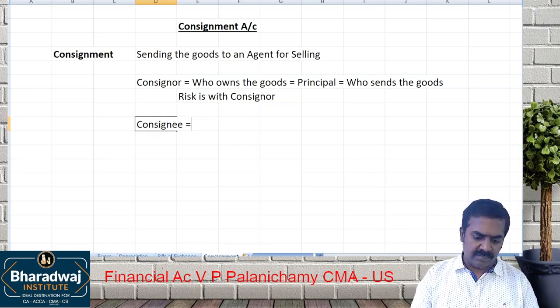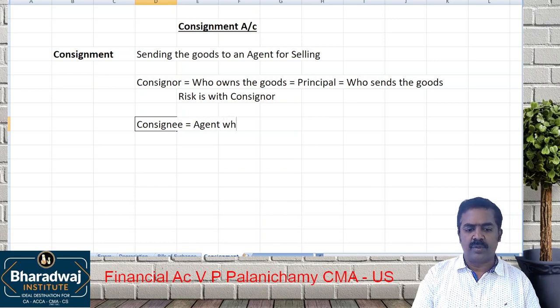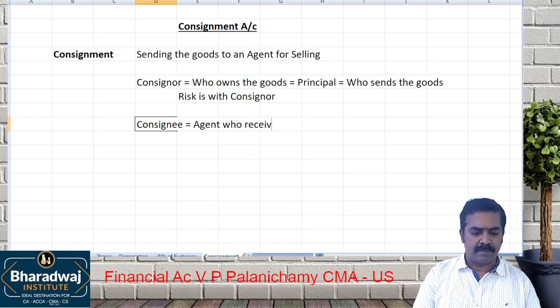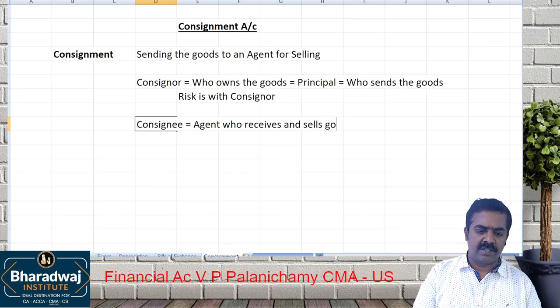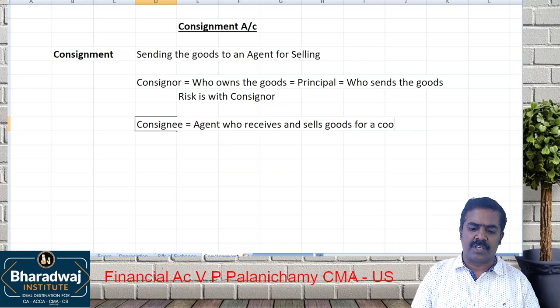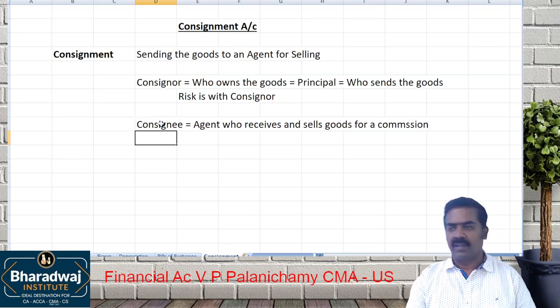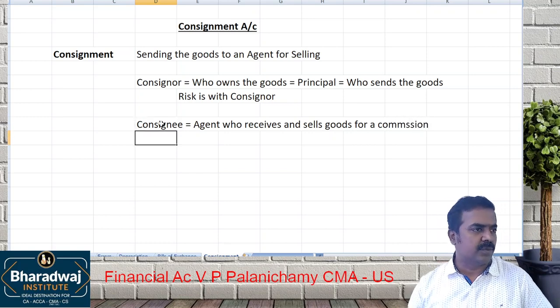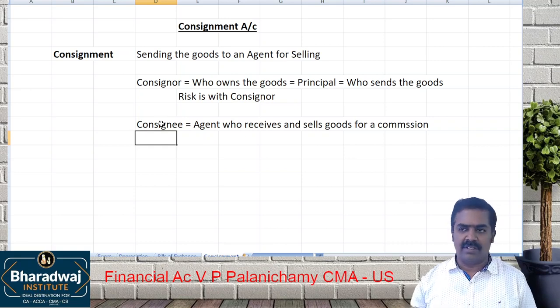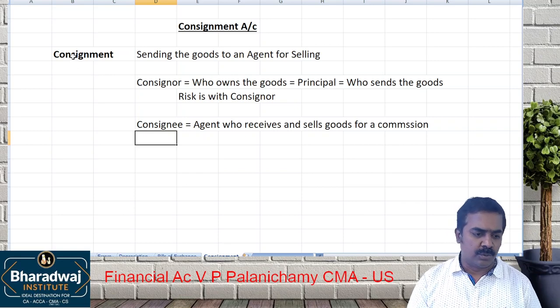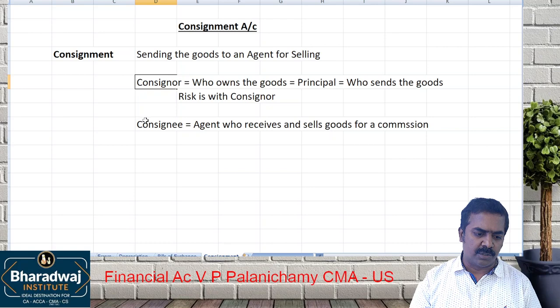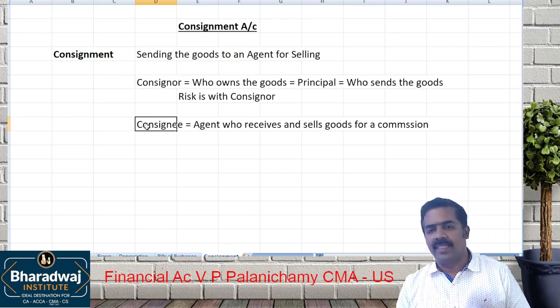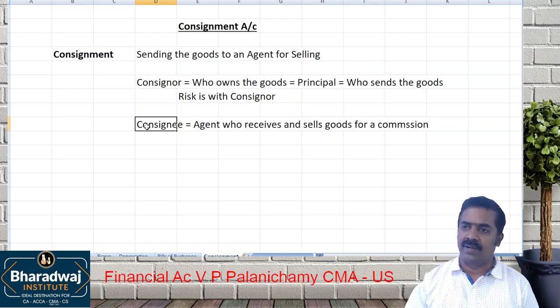Consignee is an agent who receives and sells goods for a commission. We are just going to send the goods to an agent who will sell for a commission. Consignee is eligible for a commission on sales. So, what do you mean by consignor? The person who owns the goods. What do you mean by consignee? The person who receives the goods and sells them for a commission.